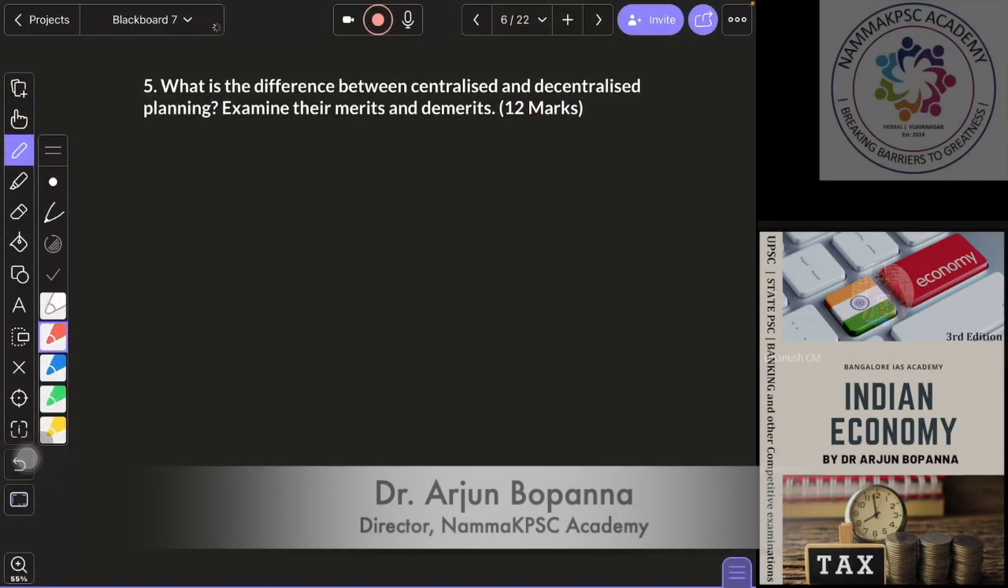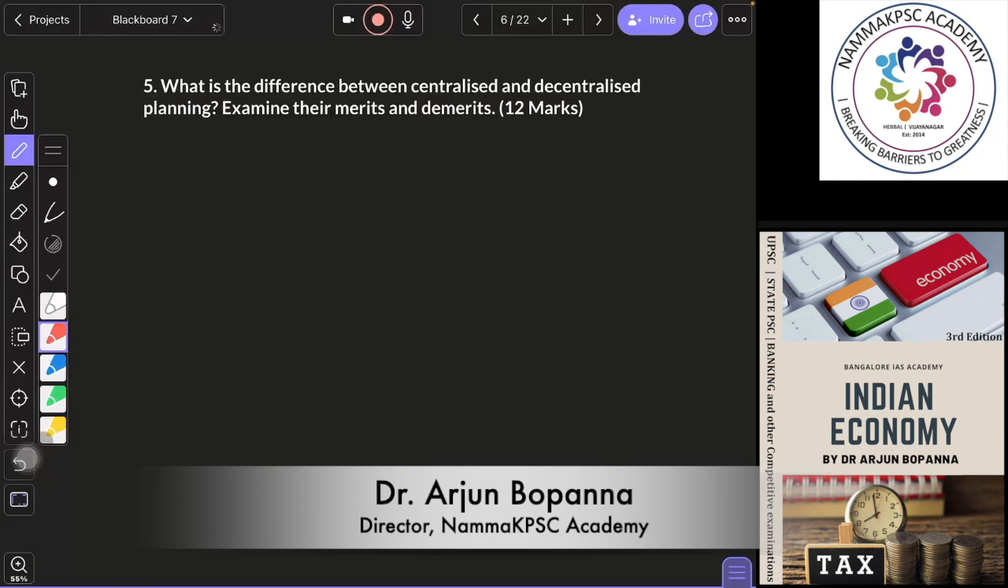Again, this is a very direct question. What is the difference between centralized and decentralized planning? Centralized and decentralized. So you will again write what is, say, planning. Okay, it is of two types: centralized, what it is, and decentralized, what it is. So what do you mean by centralized planning?